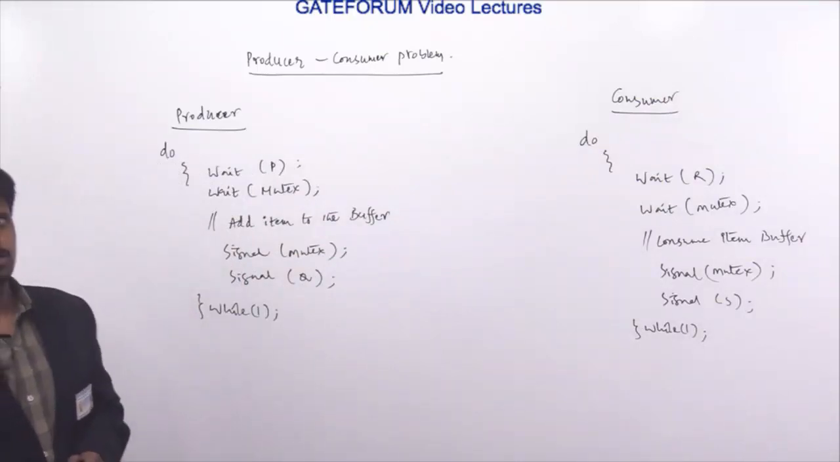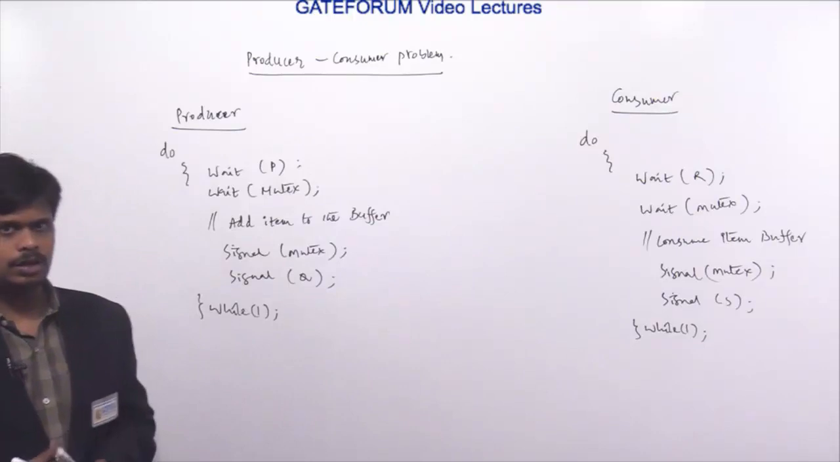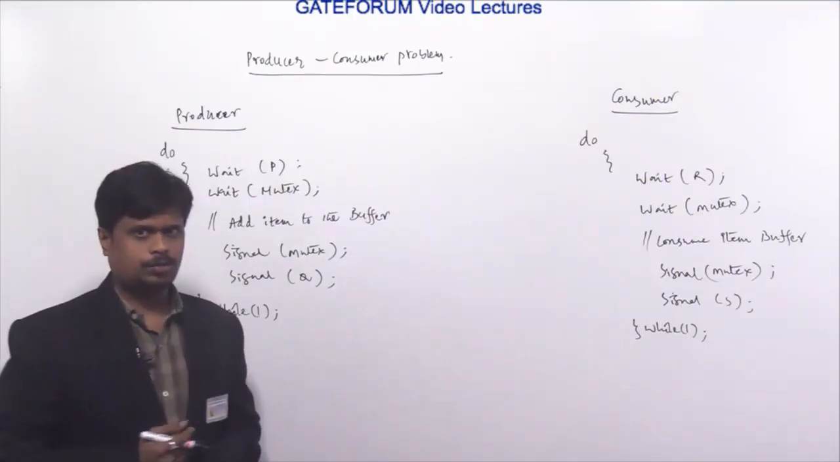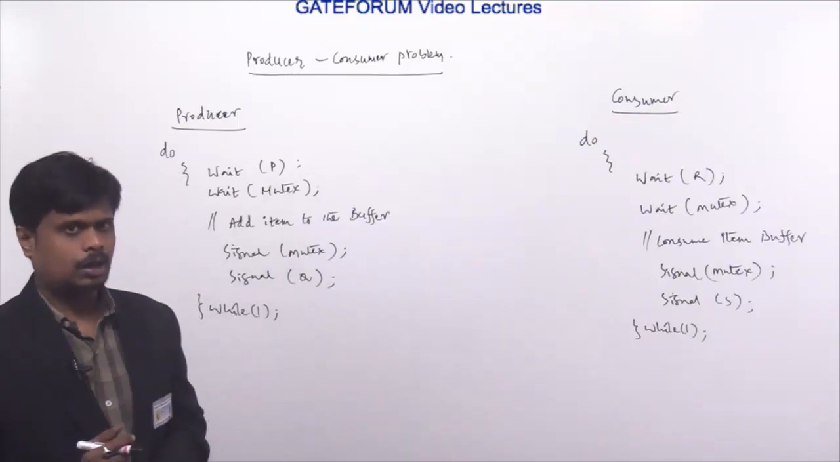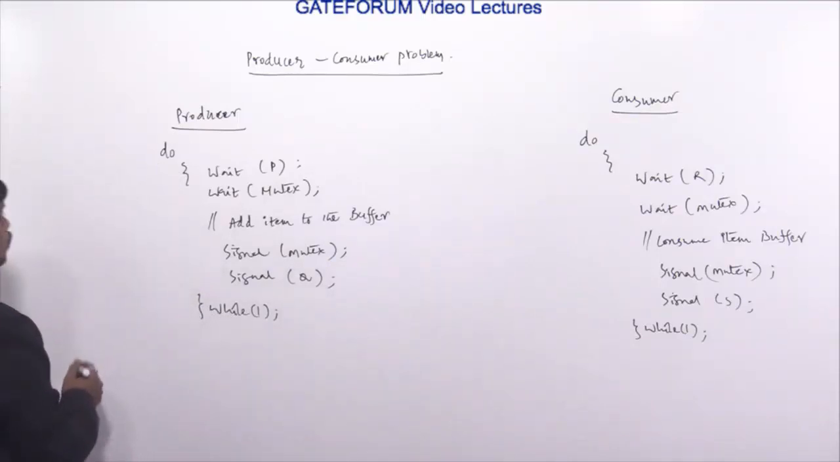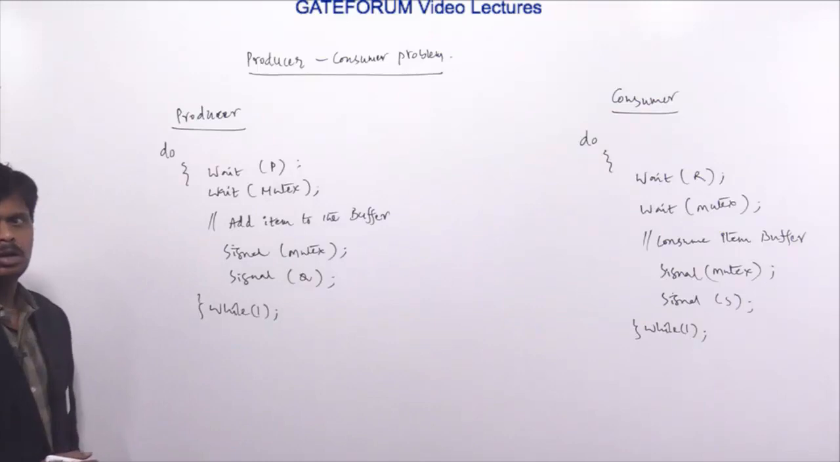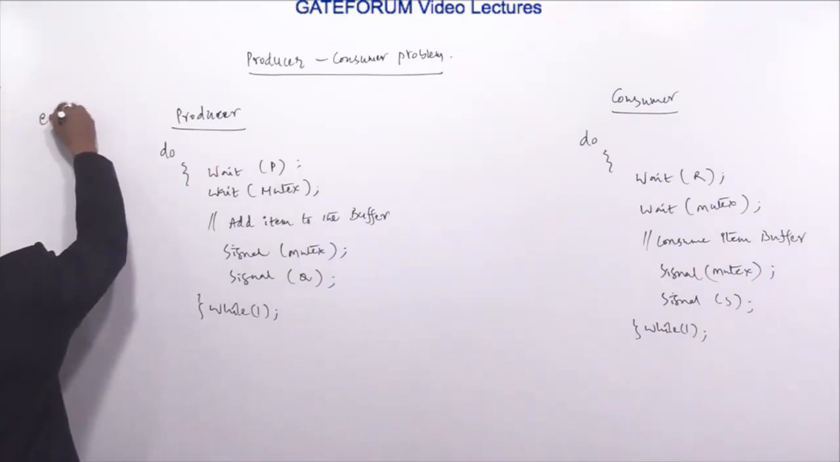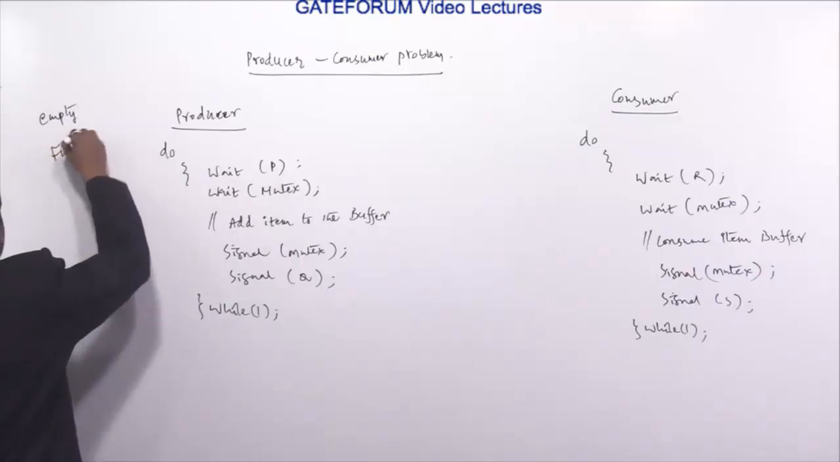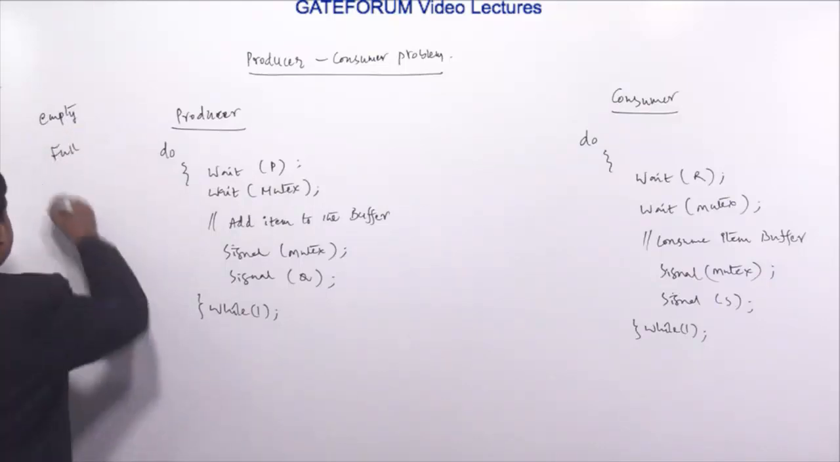Here it is mentioned that the shared buffer size is N, and the three semaphores empty, full and mutex are defined with initial values of 0, N and 1. So the initial values of empty, full and mutex.